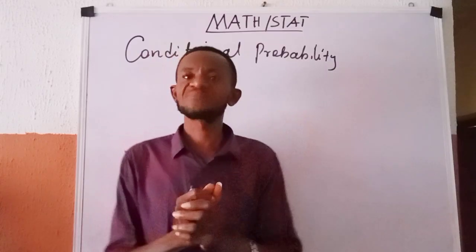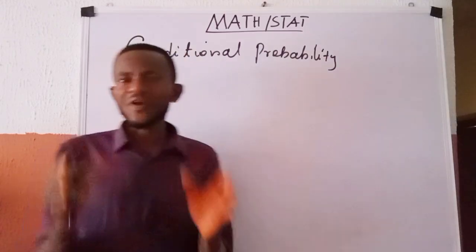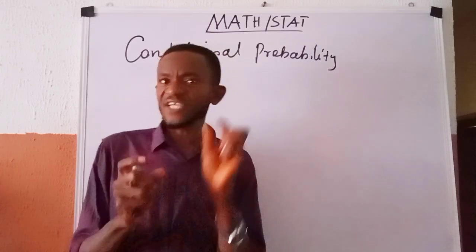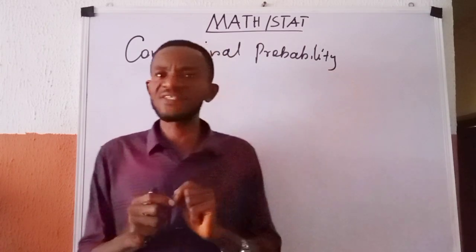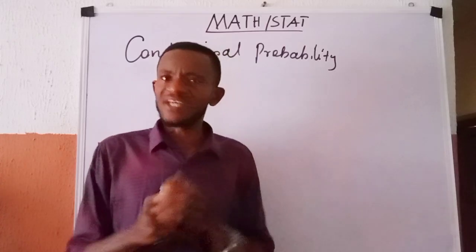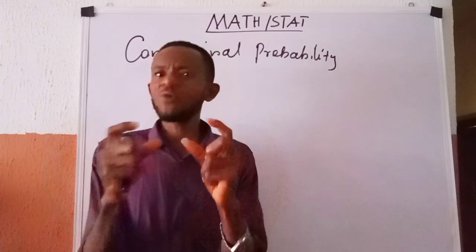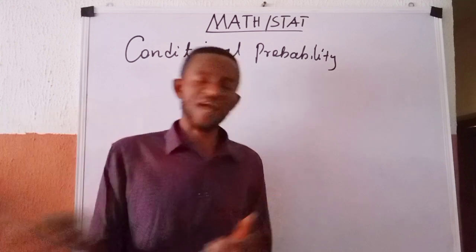Another illustration could be, for instance, in a particular locality, it is known that the probability of rain falling in that locality is 0.35. Therefore, on any randomly selected day, the probability that it rains on that day is 0.35.